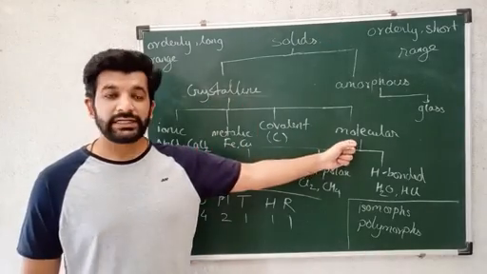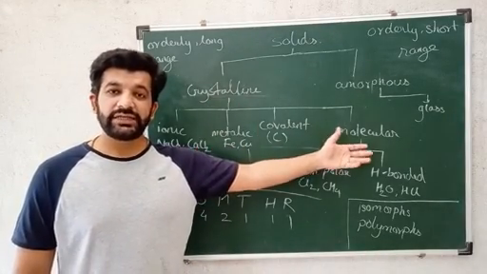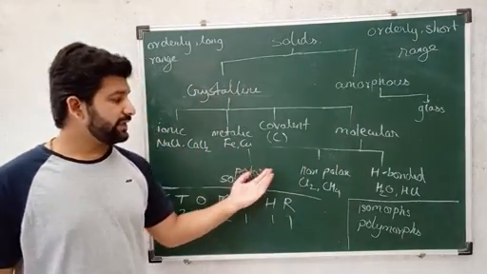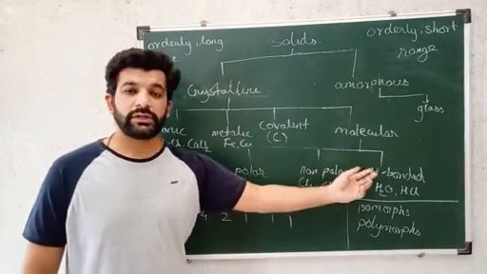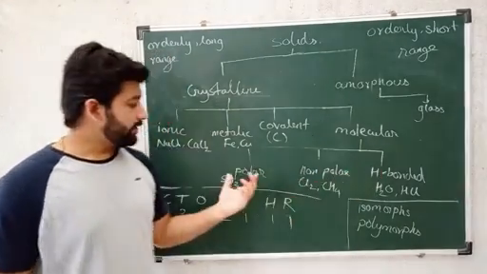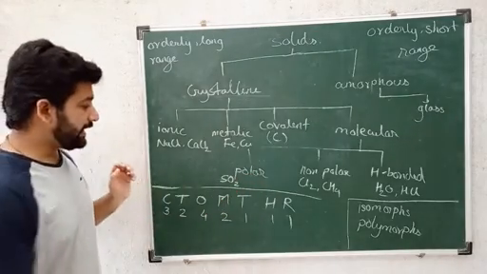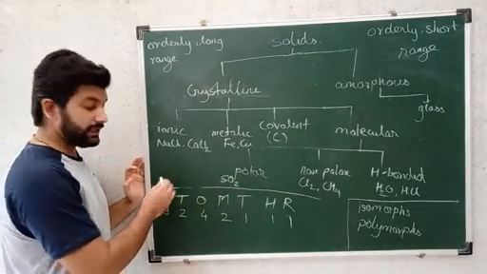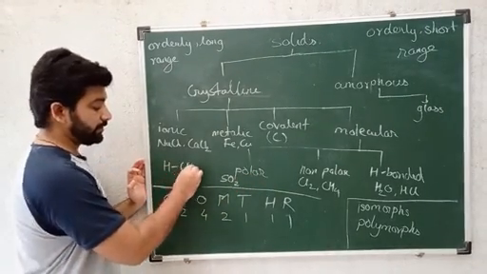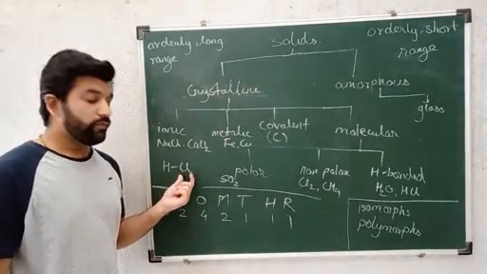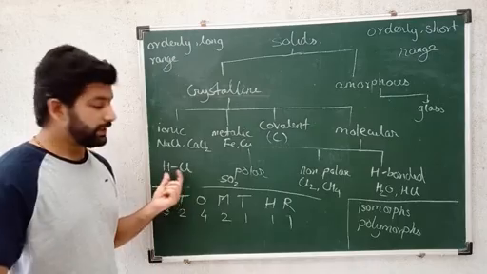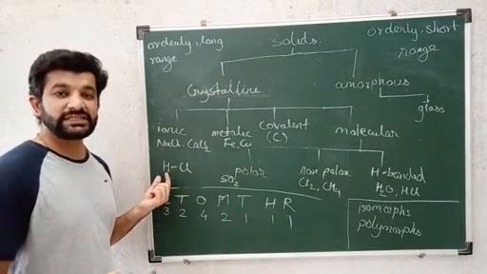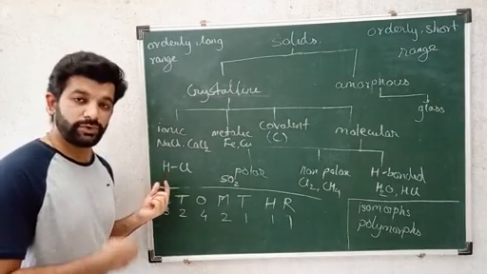Okay. Next are molecular solids. In molecular solids, we have 3 further parts, which are polar, non-polar and hydrogen bonded. Now, polar means what? For example, if we take hydrogen chloride, in hydrogen chloride, one atom is highly electronegative and the other atom is less electronegative or electropositive.